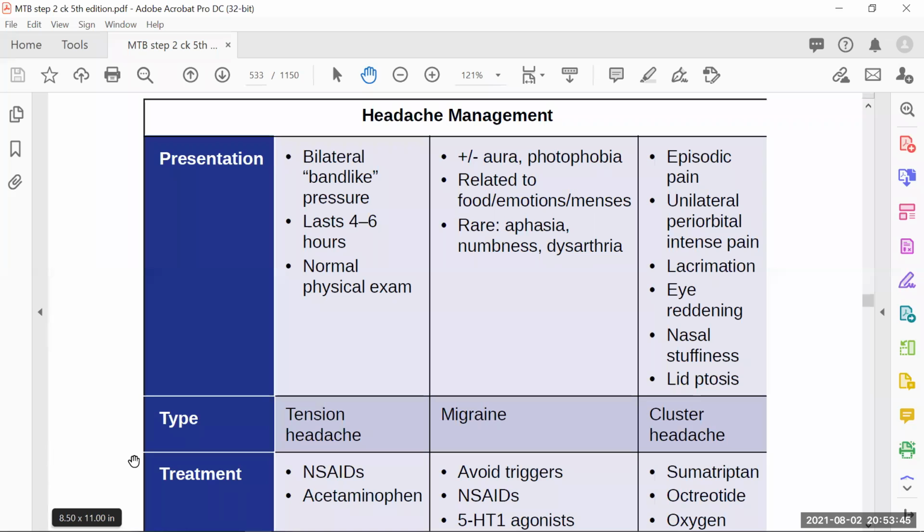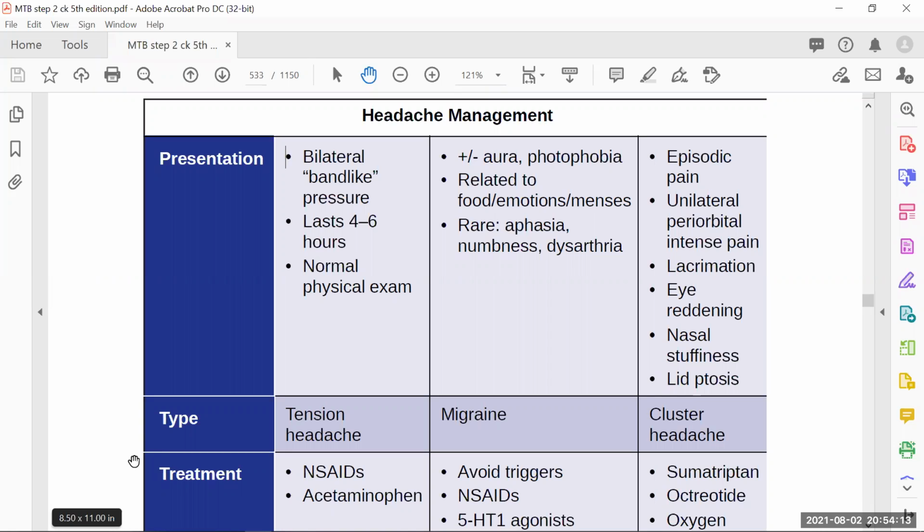Photophobia. The patient is going to get fear from the light. Light is going to disturb the patient. It may be related to some food, emotions, or menstruation. Before the onset of menstruation, girls also have this migraine. Sometimes there may be dysarthria, aphasia. Maybe you can see that the patient is no longer able to speak properly. Dysarthria or aphasia, numbness, but that is quite rare in migraine, though it does happen. So think about this one.